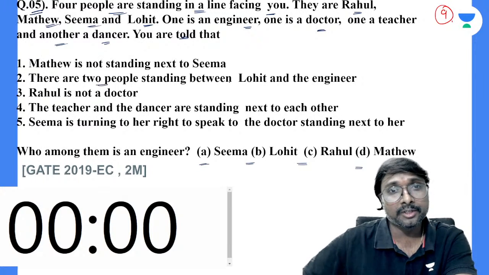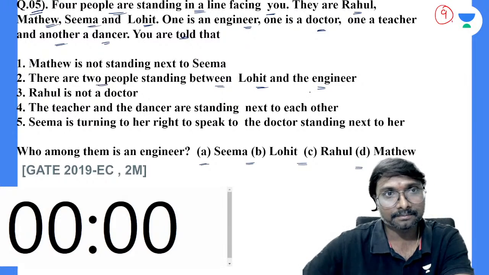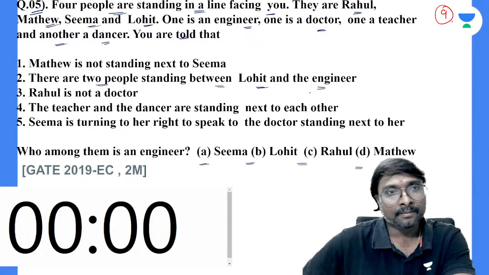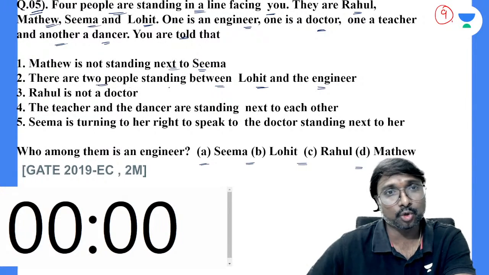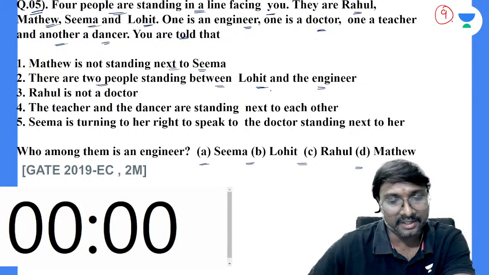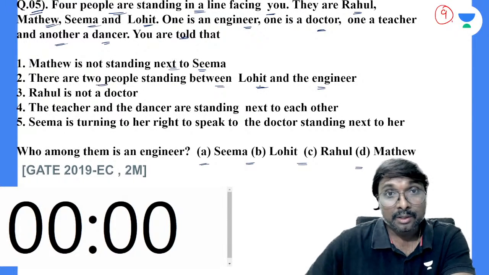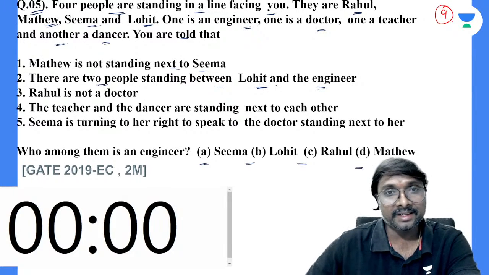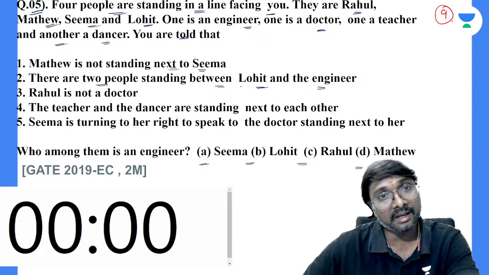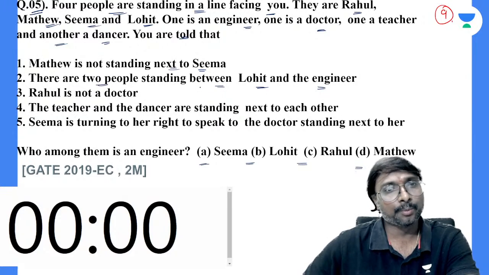There are two people standing in between Lohit and the engineer, right? Matthew is not standing next to Seema. Seema and Matthew are not standing one beside the other. There are two people standing between this Lohit and the engineer. How many people are standing between Lohit and the engineer? Two people are standing.